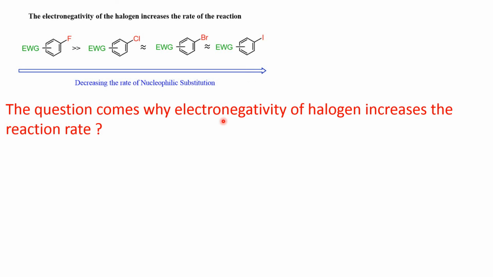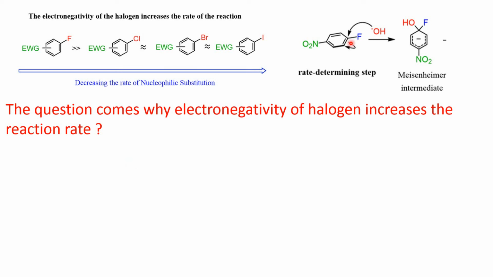Then the question comes, why does the electronegativity of the halogen increase the reaction rate? Because in the rate law we have seen that the aryl halide and the nucleophile both are there, but the breaking of this carbon halogen bond is not in the rate determining step. Then what is the reason?